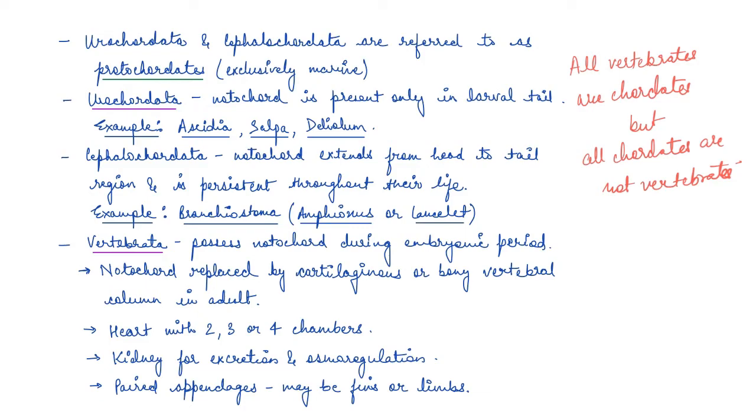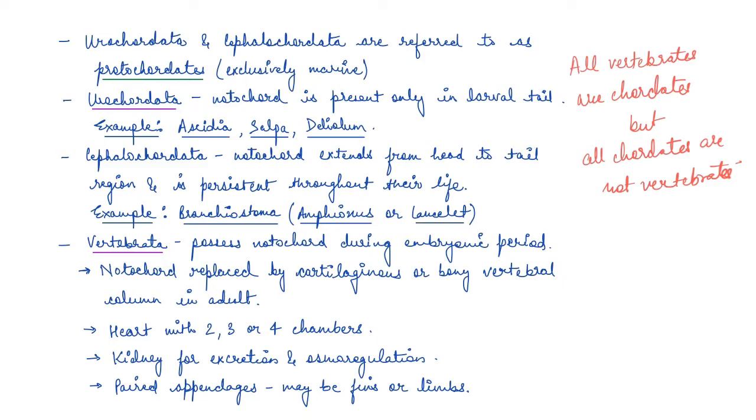And later in the chapters, we'll study the entire circulatory system where we'll see what these chambers are for. Okay, so they have a closed ventral heart with two, three, or four chambers.